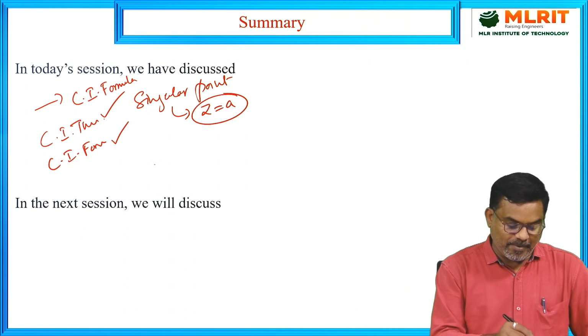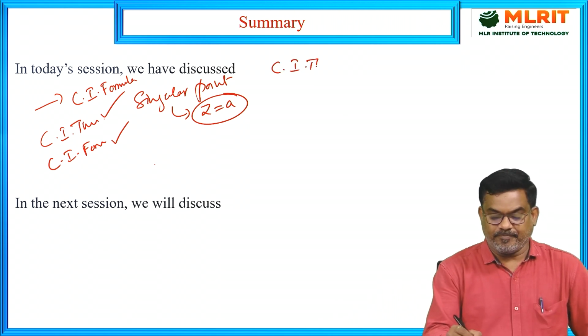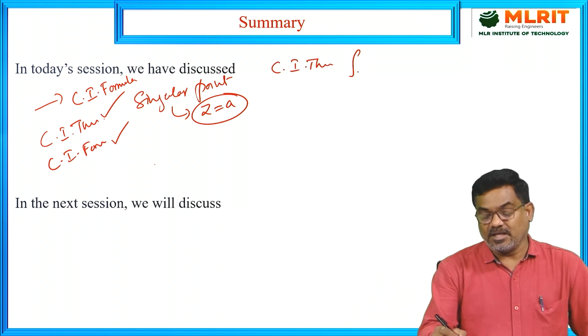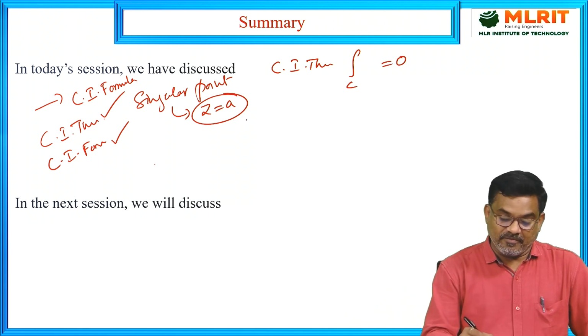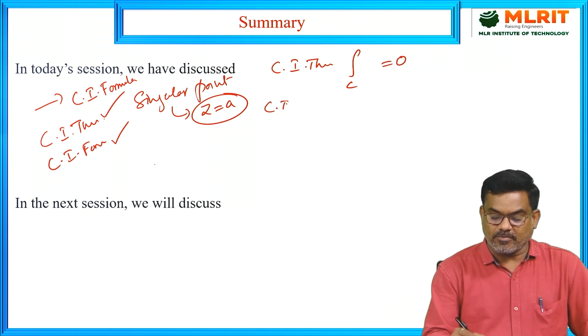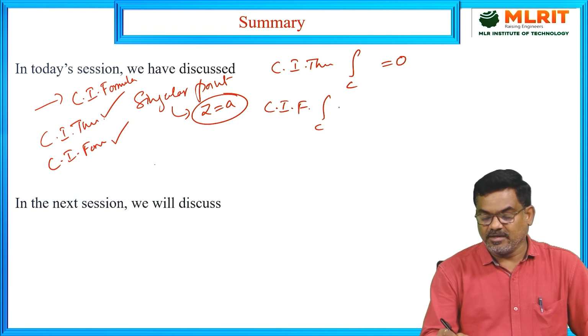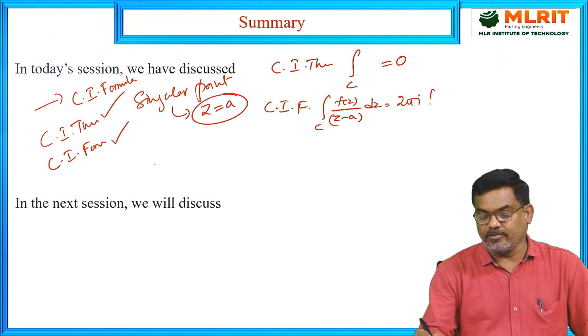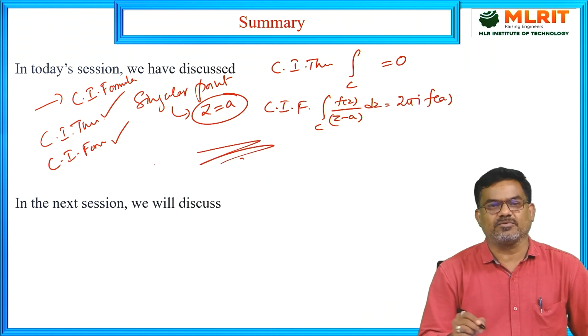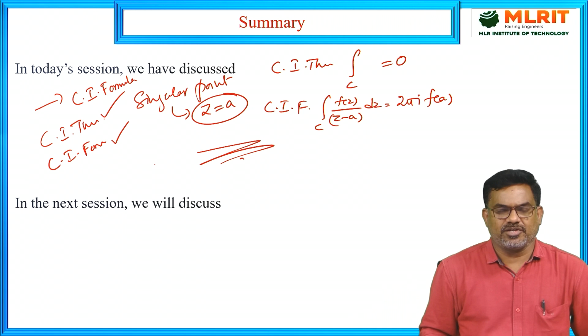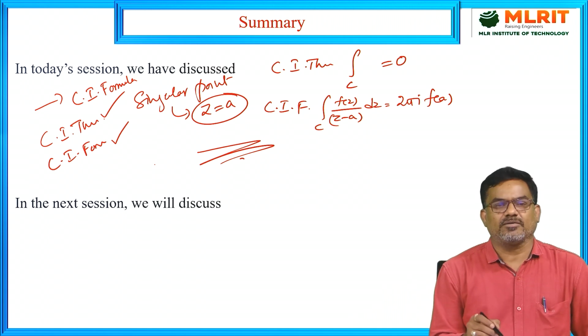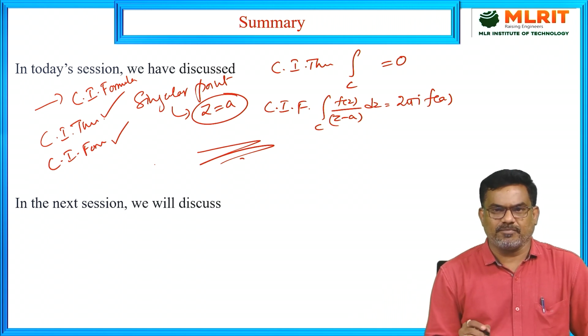By applying Cauchy's integral theorem, the line integral vanishes, it is equal to 0. Whereas by Cauchy's integral formula, the line integral in the particular form f of z by z minus a dz is 2 pi i into f of a. So these are the things we have discussed in today's session, and also we solved some problems on Cauchy's integral formula.